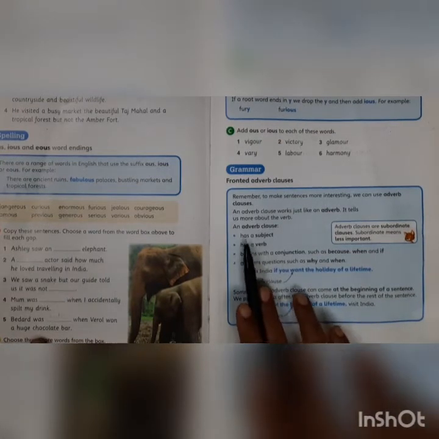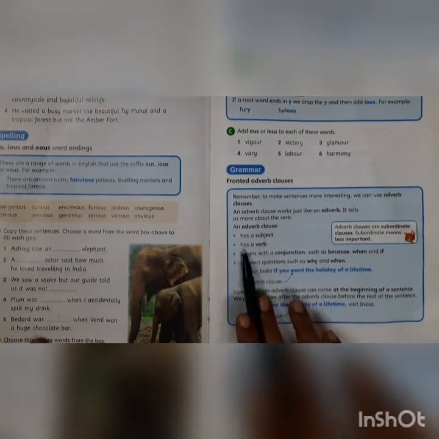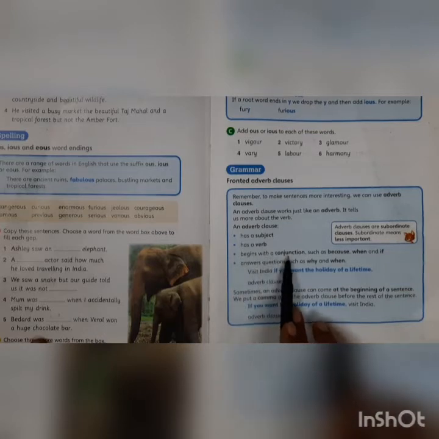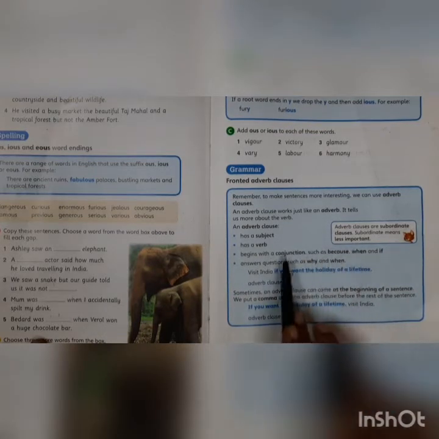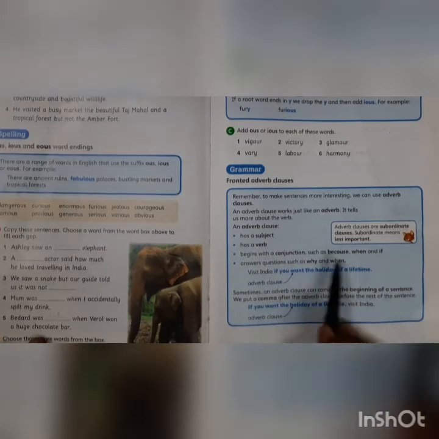Well, children, an adverb clause will have a subject. It has a verb. It begins with a conjunction such as because, when, and if. Now, children, we have compiled a list of conjunctions, right? So you could look for examples there.